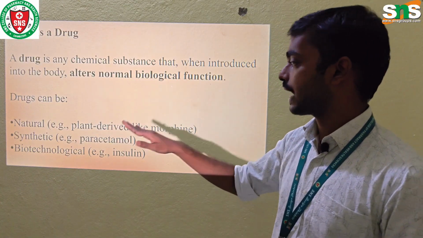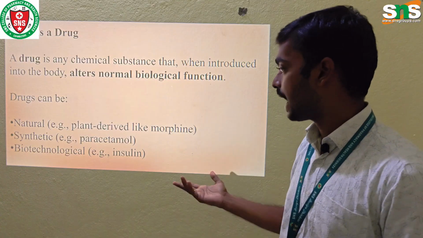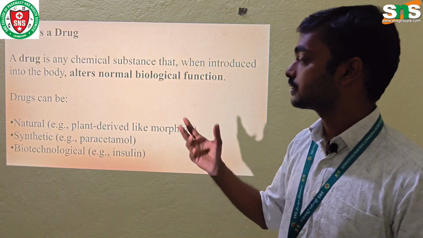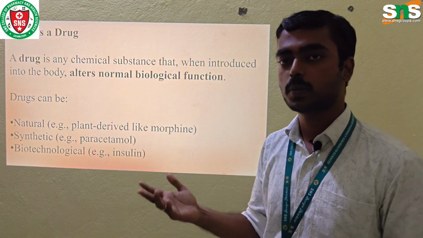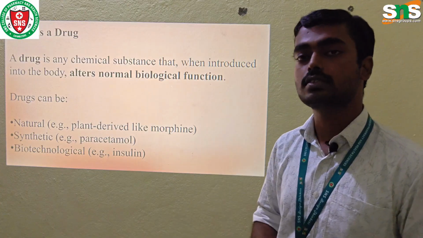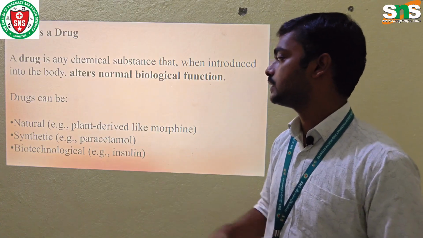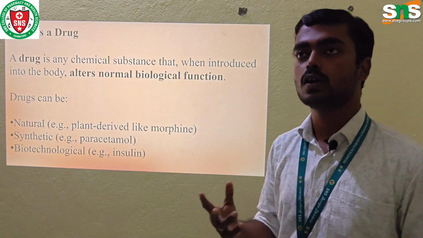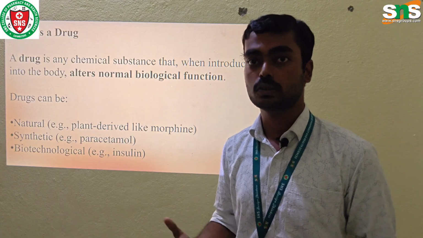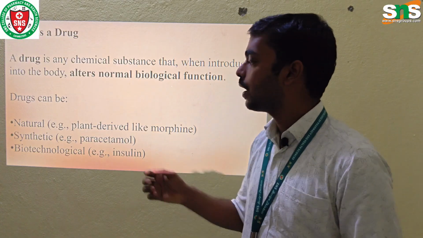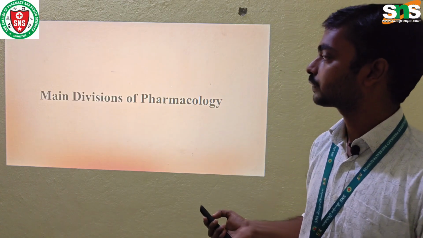Drugs can be natural, derived from plants, like morphine, or synthetic, like paracetamol and ibuprofen, which are synthesized in the laboratory. The next category is biotechnological, for example insulin and vaccines, which come under the biotechnology category.